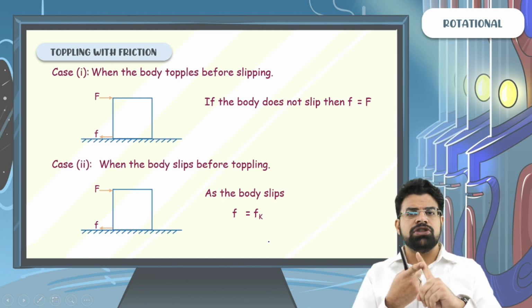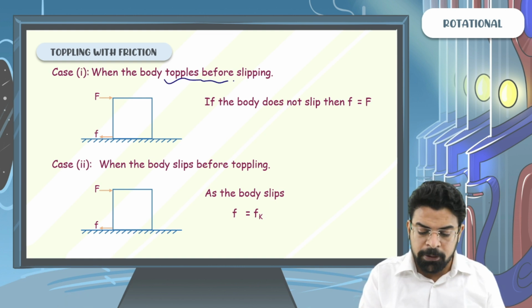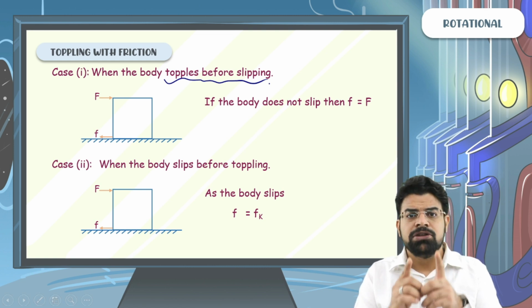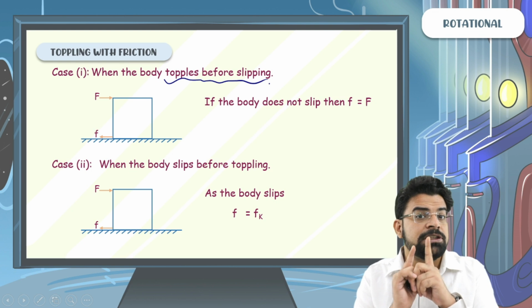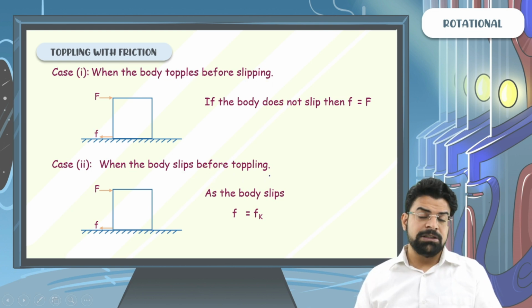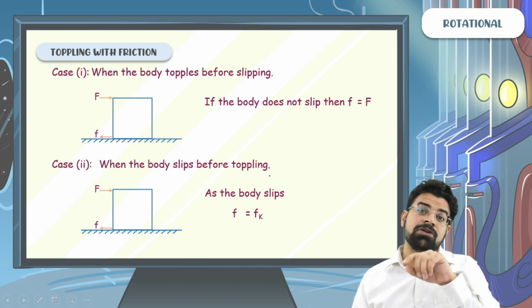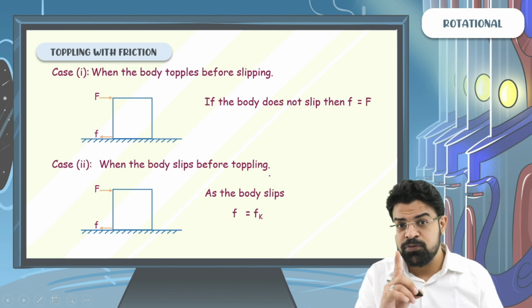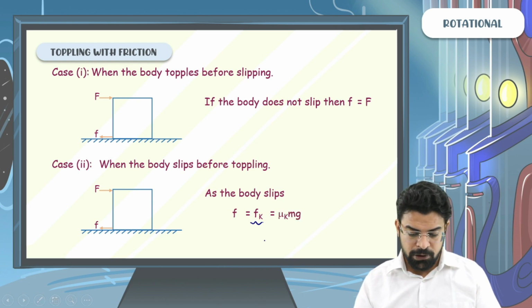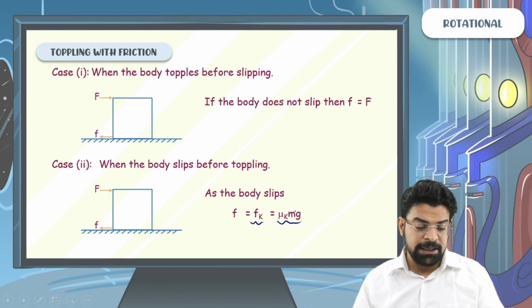So if in the question they say that the body topples before slipping, it means that at the time of toppling it is not at all slipping. So the type of friction force acting must be static friction force. If they say the body slips before toppling, it means that at the time of toppling the body was already slipping. So the friction force acting must be equal to kinetic friction force. That has to be equal to, in this case, mu k mg.